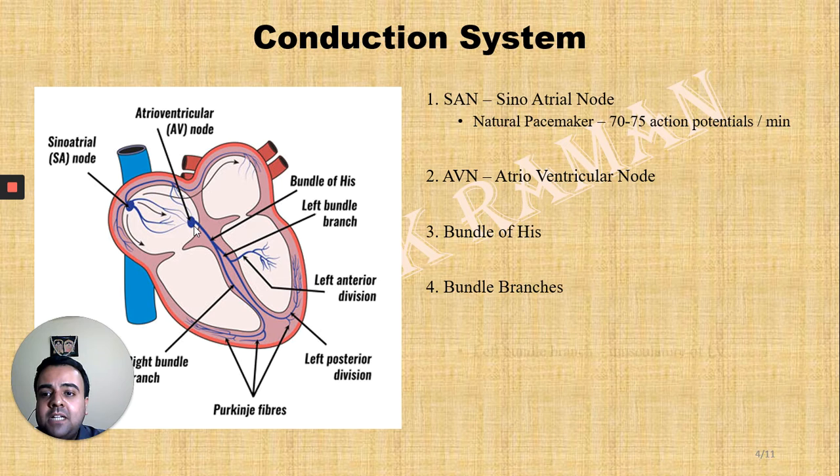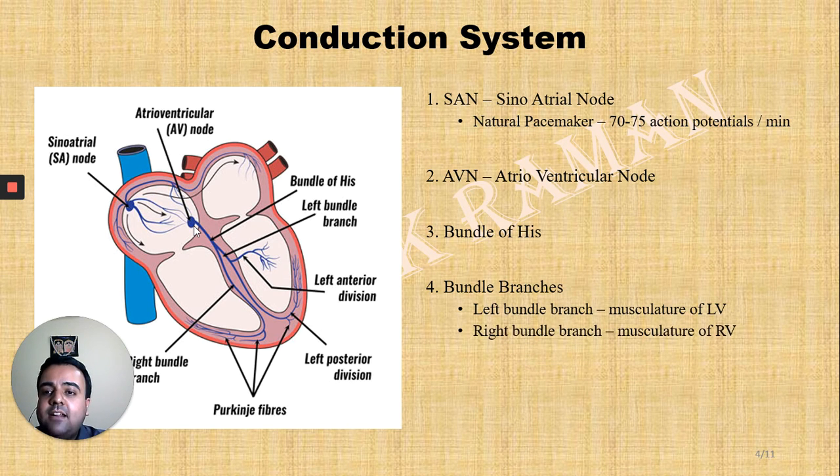The left bundle branch supplies the musculature of the left ventricle, and the right bundle branch supplies the musculature of the right ventricle. Now these bundle branches are going to give rise to minute fibers known as the Purkinje fibers, and the Purkinje fibers are responsible for delivering the impulses to the entire musculature of the ventricle and bringing about the contraction of the ventricles.